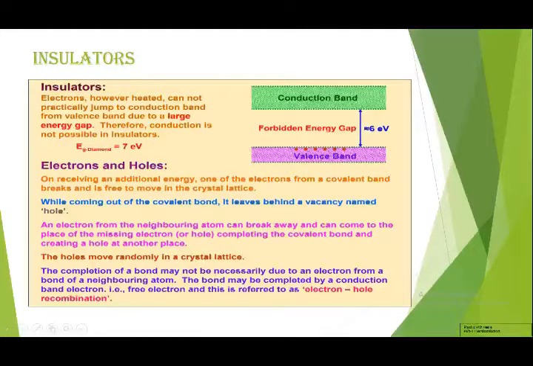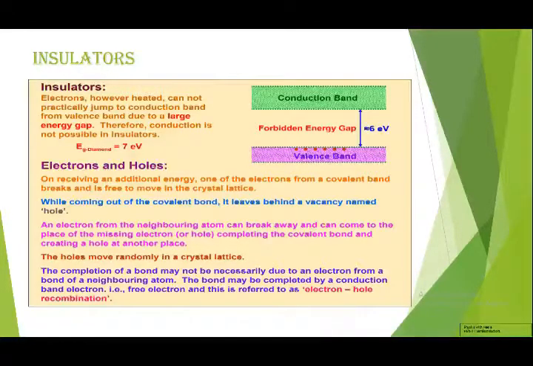Now we will see the charge carriers of semiconductors. Normally the charge carriers are electrons and protons, but in the semiconductors the charge carriers are electrons and holes. On receiving additional energy, one of the electrons from a covalent bond breaks and is free to move in the crystal lattice. While coming out of the covalent bond, it leaves behind a vacancy which is called a hole. Holes are positive in nature and electrons are negative in nature.